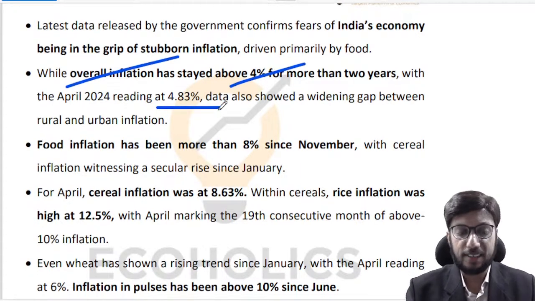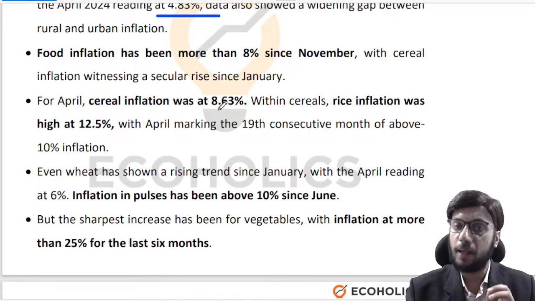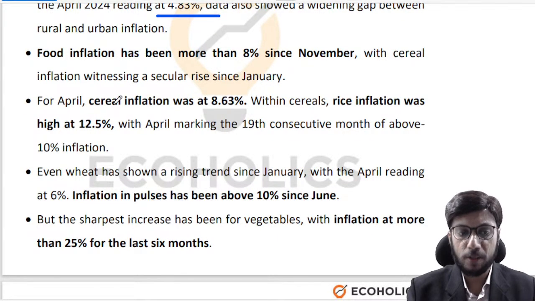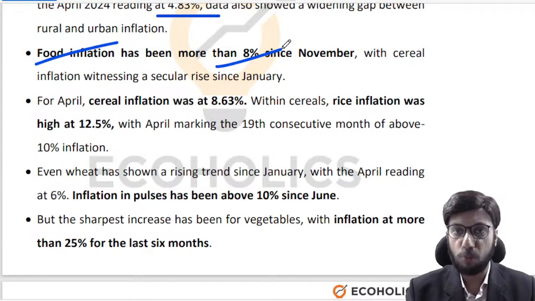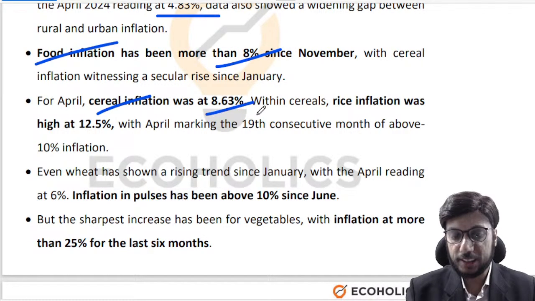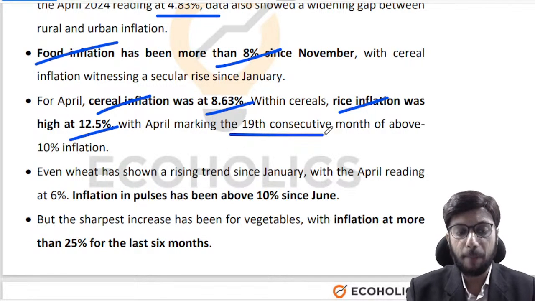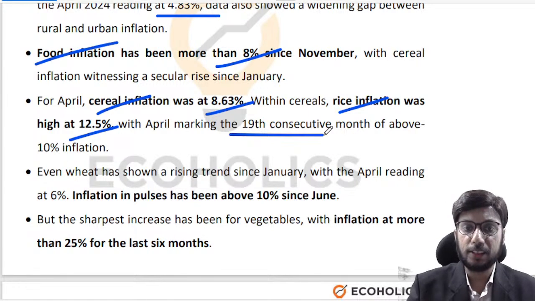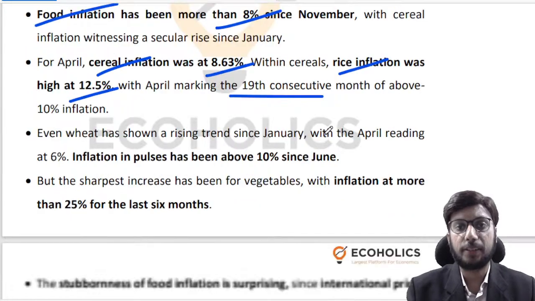Now let's leave that aside. Let's talk about just food inflation, and the numbers are going to absolutely shock you, right? So food inflation has been more than 8% since November. That's more than 6 months now. Cereal inflation is at 8.63%. Rice inflation is at 12.5%, right? April is the 19th consecutive month of above 10% inflation. So it isn't something which has happened right now. This is the 19th consecutive month of rice inflation being more than 10%, right?